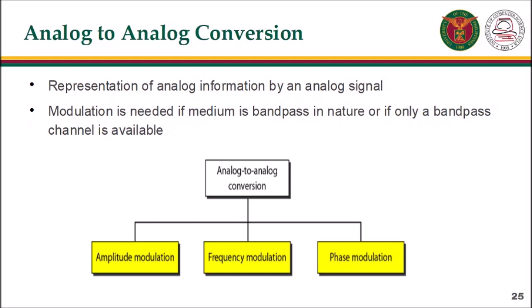The government assigns a narrow bandwidth to each radio station. The analog signal produced by each station is a low-pass signal, all in the same range. To be able to listen to different stations, the low-pass signals need to be shifted, each to a different range. Analog to analog conversion can be accomplished in three ways: amplitude modulation or AM, frequency modulation or FM, and phase modulation or PM. FM and PM are usually categorized together.